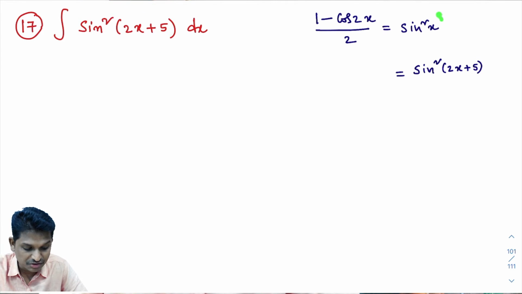For this I know the sin square x formula. As you know the sin square x formula, in this formula, wherever x is there, if I write 2x plus 5, then I will get sine square of 2x plus 5. It is very simple, right? So, what will you get?